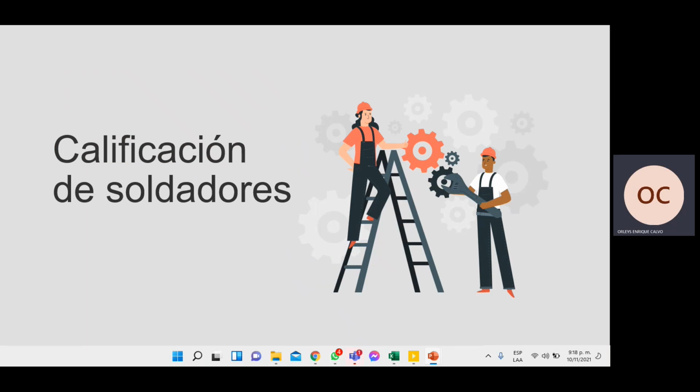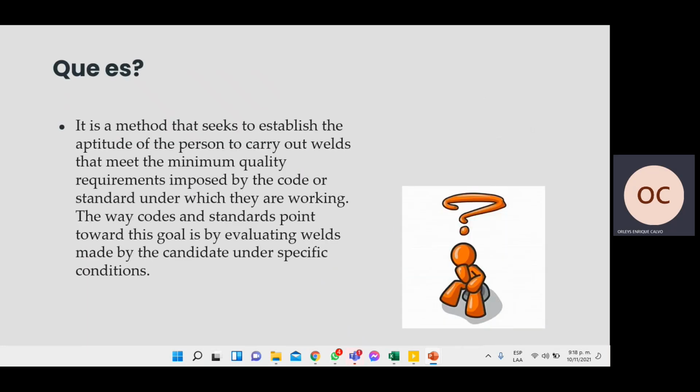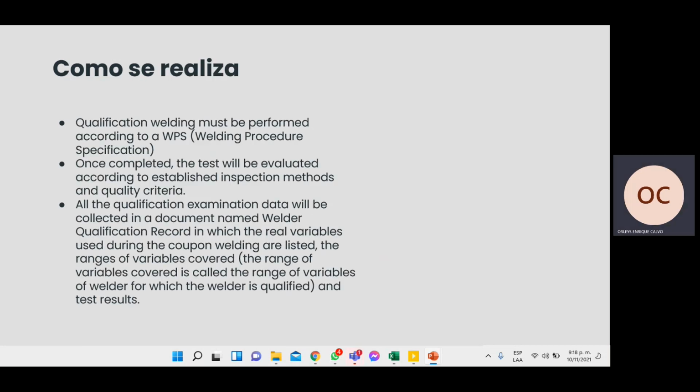Qualification of welders. What is it? It's a method that seeks to establish the aptitude of the person to carry out welds and that meet the minimum quality requirements imposed by the code standard under which they are working. How can we work? Qualification welding must be performed according to a WPS, a welding process specification. When the test is completed, it will be evaluated according to established inspection methods and quality criteria.